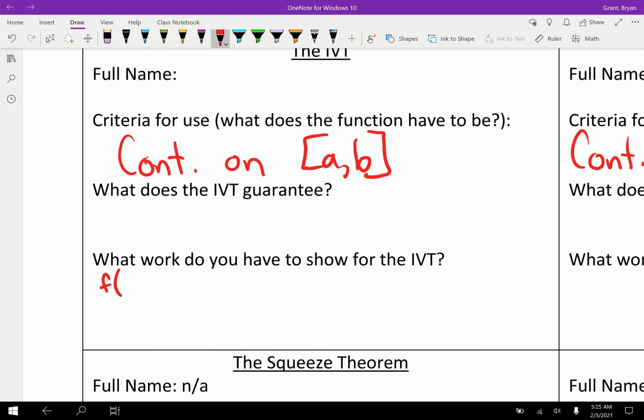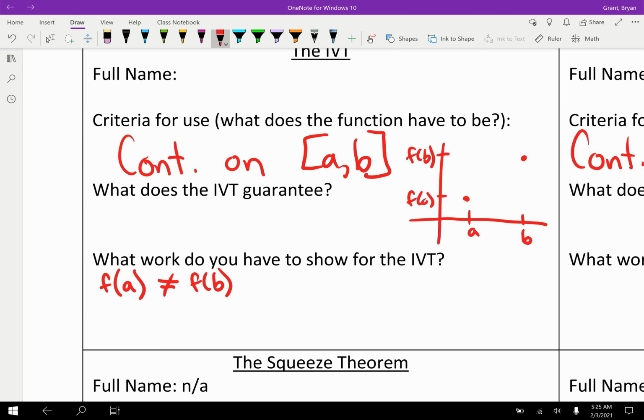Technically, these can't be the same, because if they're the same, it's kind of a very boring problem, but it doesn't really matter there. You're going to have to find the endpoints, and that's really the only work you need to show there too. But what they're going to guarantee is, and I always like to show a graph, I think visually it's a little bit easier here, right? If we have a, f of a, and b comma f of b,